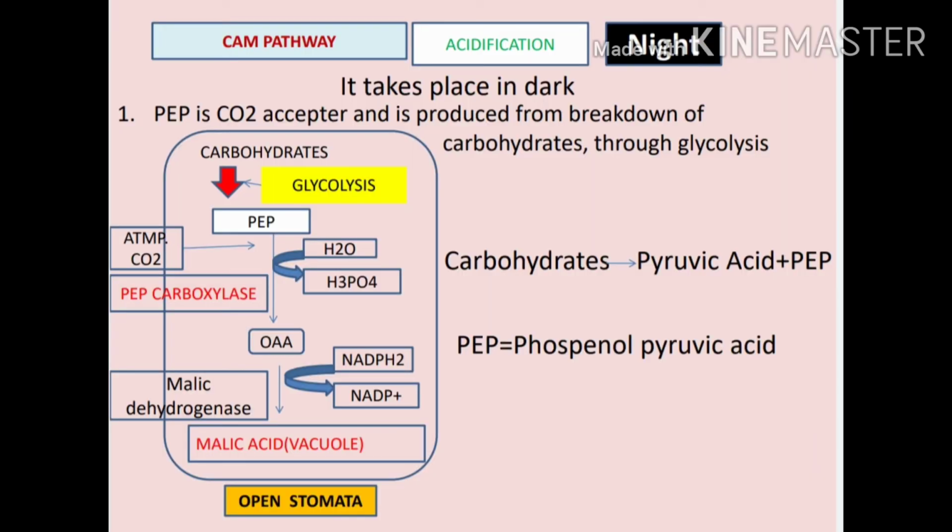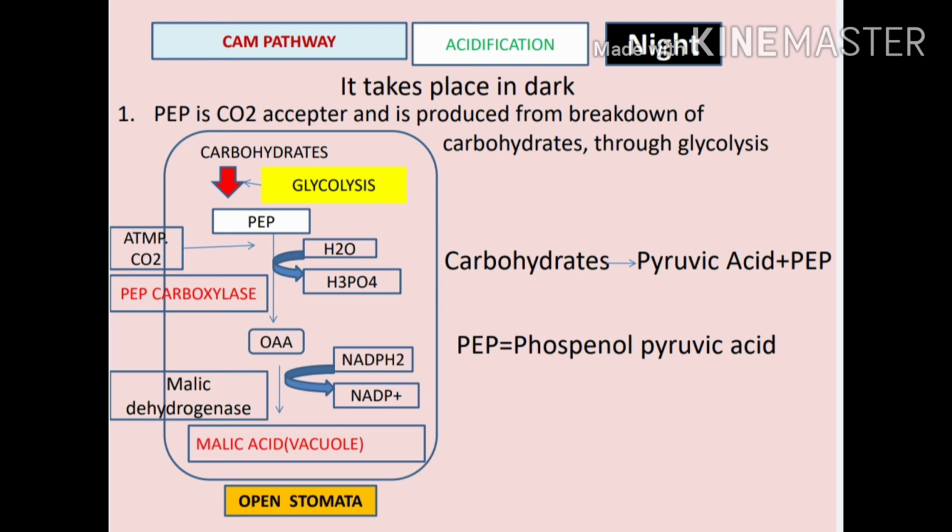In the CAM pathway, the first step is acidification. Acidification takes place in the dark. Phosphoenol pyruvate is the first CO2 acceptor and is produced from the breakdown of carbohydrates through glycolysis.